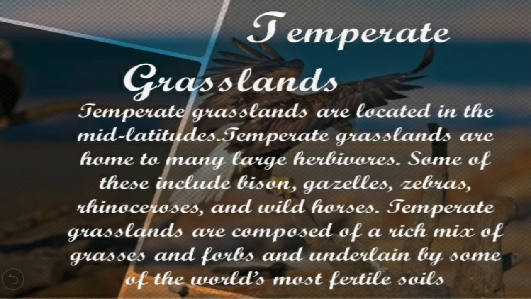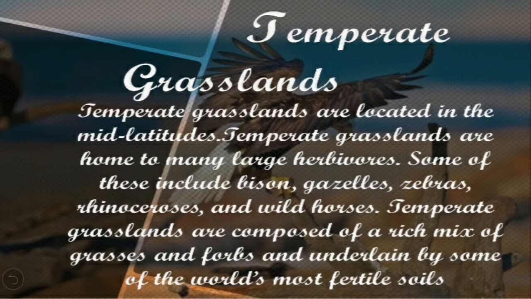Next is temperate grasslands. They are located in the mid latitudes. Temperate grasslands are home to many large herbivores. Some of these include bison, gazelles, zebras, rhinoceros and wild horses.